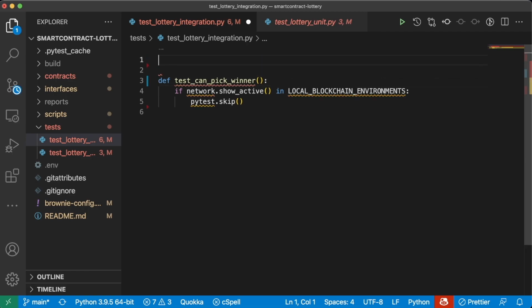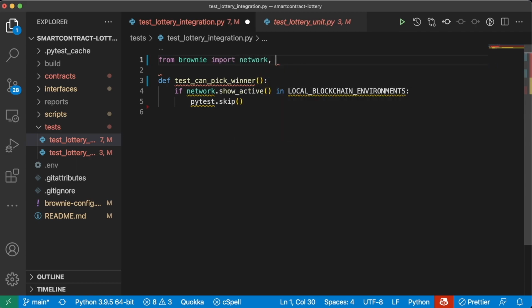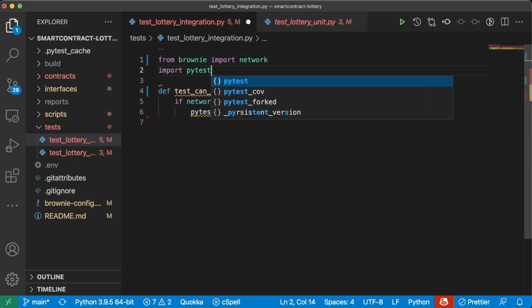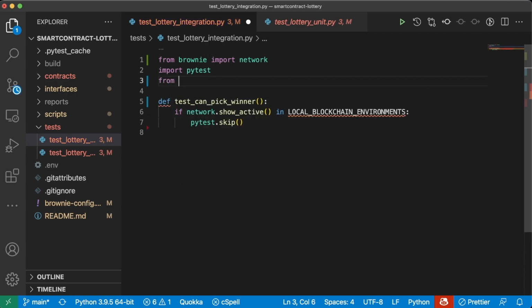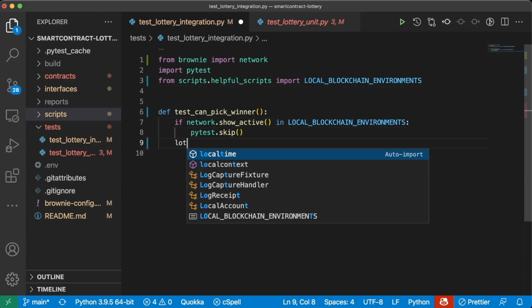Of course, since we're grabbing these pieces, we're going to do from brownie import network. We're going to import pytest. And we're going to do from scripts.helpful_scripts import LOCAL_BLOCKCHAIN_ENVIRONMENTS. We're going to deploy our lottery.